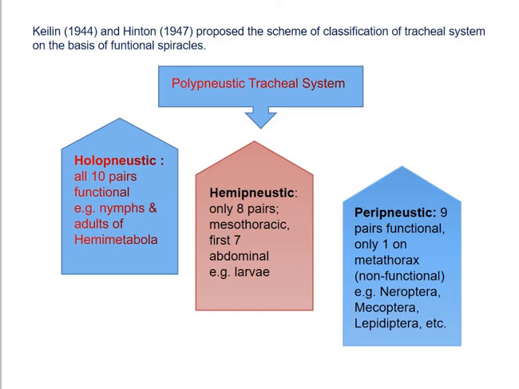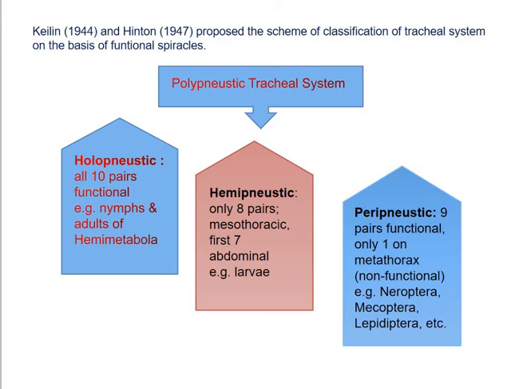An example of such a tracheal system is the terrestrial larvae of Neuroptera, larvae of Mecoptera, larvae of butterflies and moths such as Lepidoptera, and larvae of Symphyta.